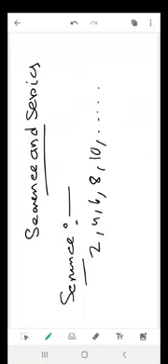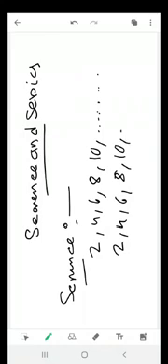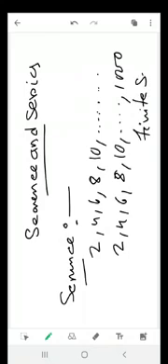And here I use dots. That means it goes on, there is no end. So this is called infinite sequence. If we stop this here, at 1000, then it is called finite sequence. This is finite sequence. Okay, this is called finite sequence and this is called infinite sequence.